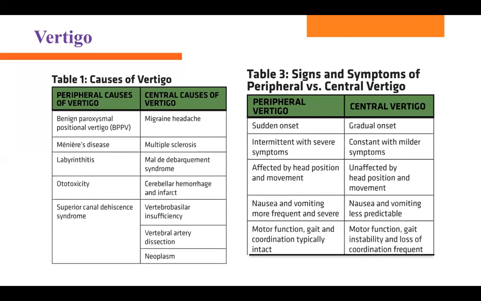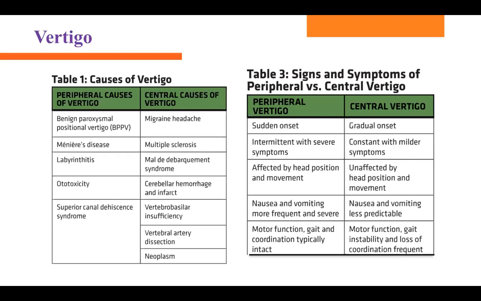There are 2 main types of vertigo, peripheral vertigo and central vertigo. So what is peripheral vertigo? Peripheral vertigo involves the vestibular system. That means ears, mainly related to the ears. They also have nausea, vomiting, and it's recurrent. It comes and goes, lasts less than 1 minute, and comes back after another. So it's just a short acting vertigo, basically.